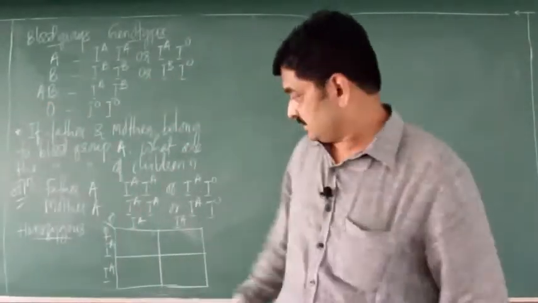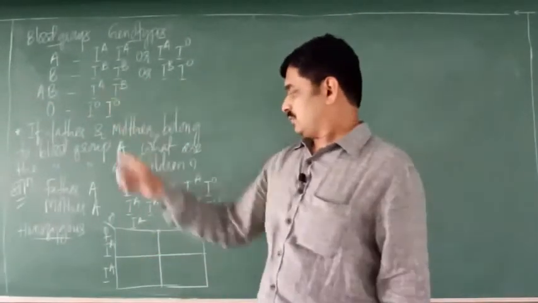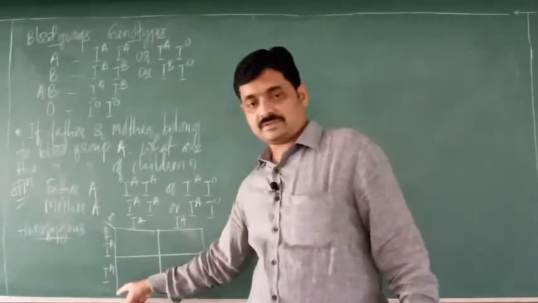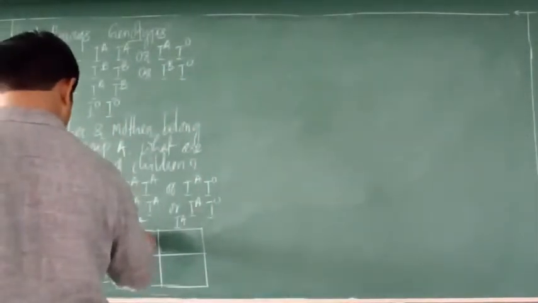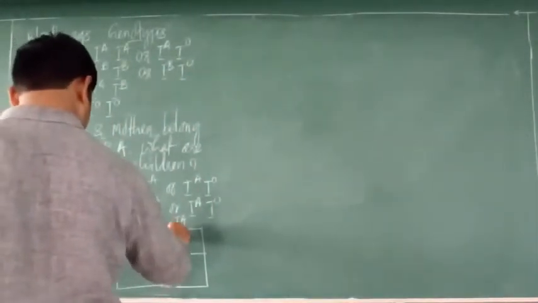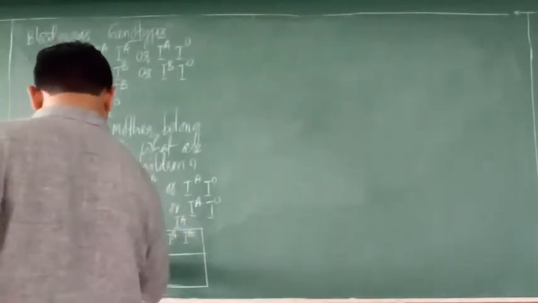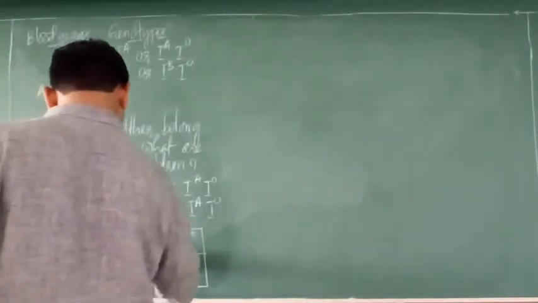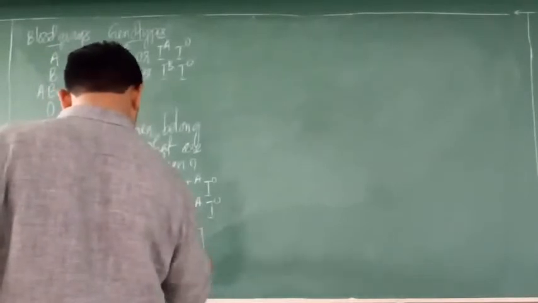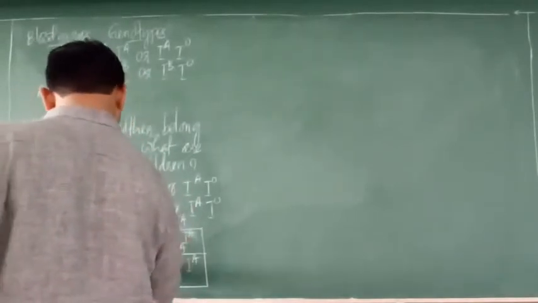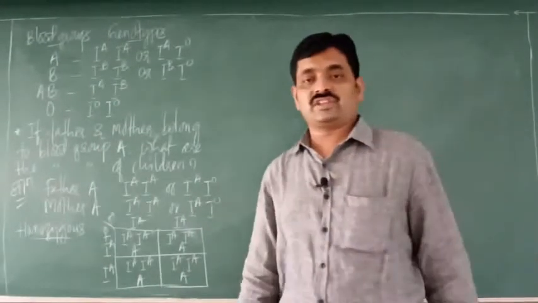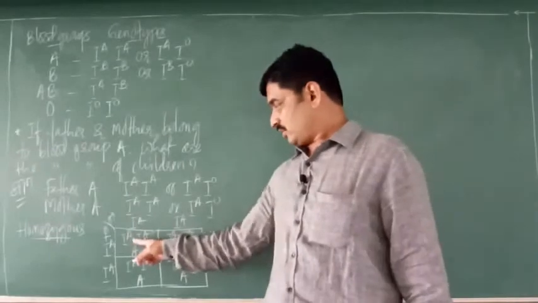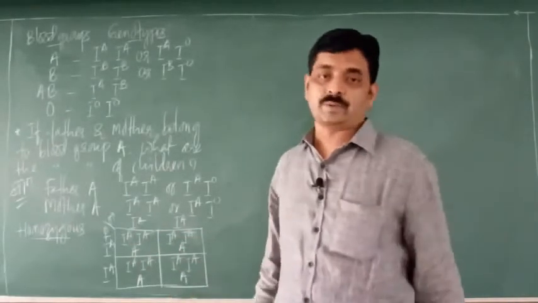So in the Punnett square, we have taken 2 male gametes and 2 female gametes, 2 into 2, 4, so we get 4 offsprings. So we shall fuse these gametes now. By fusing the gametes, we have got these 4 genotypes of offsprings.